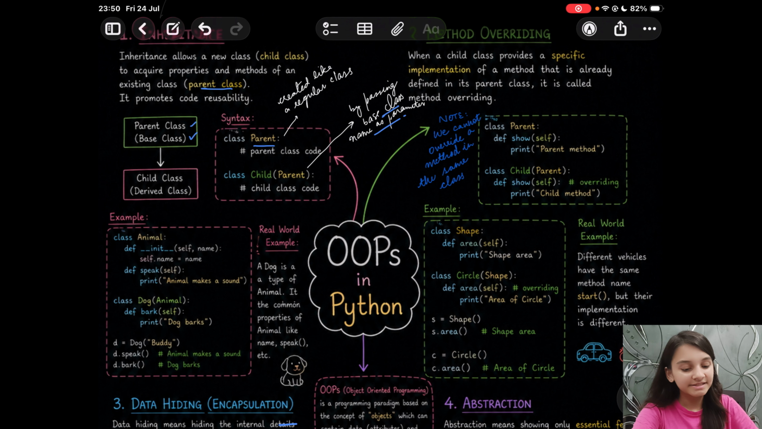Let us look at this example. We have a class Animal. In it, we are defining the init method, which is automatically created. The parameters are self and name. On initializing, self.name is equal to name. We create another method, which is the speak method. It takes the parameter self. On printing, we get animal makes a sound.